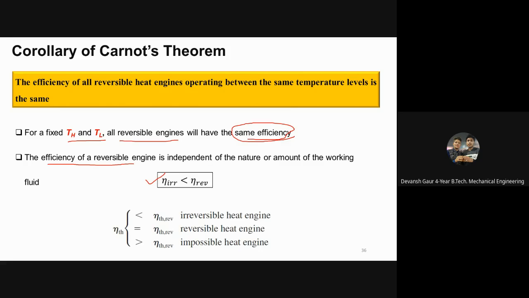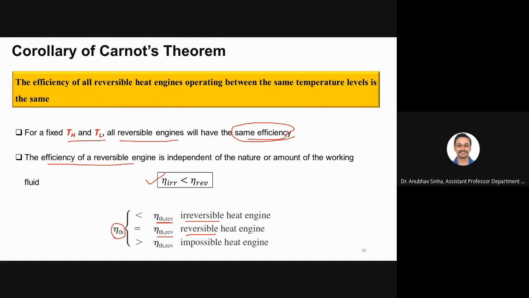Yes, sir. Okay, so now I can define efficiency. Suppose I have an engine, and I don't know whether it is reversible, irreversible, or what it is. I'll measure the thermal efficiency of that engine and compare it with a reversible engine's efficiency. If it is less, then of course it is irreversible. If it is equal to a reversible engine's efficiency, then it has to be a reversible engine, otherwise it cannot be equal.